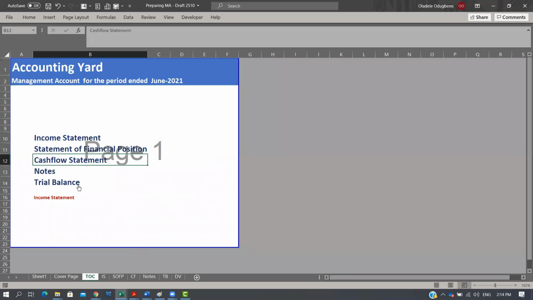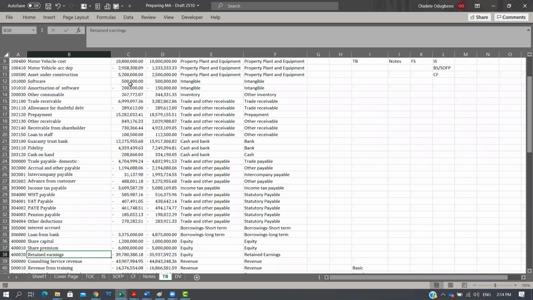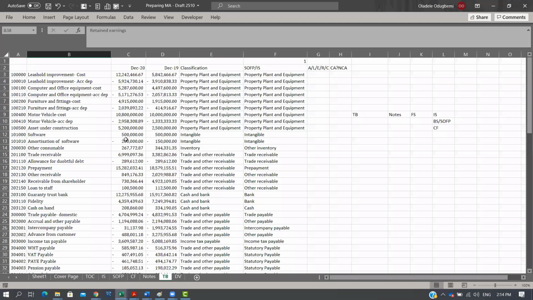When we are done with that, the next thing was the trial balance. We mapped the trial balance, right? And we mapped the trial balance based on all the components of what we want to see on the face of the financial statement and what we want to see on the note level. And that's what we used.